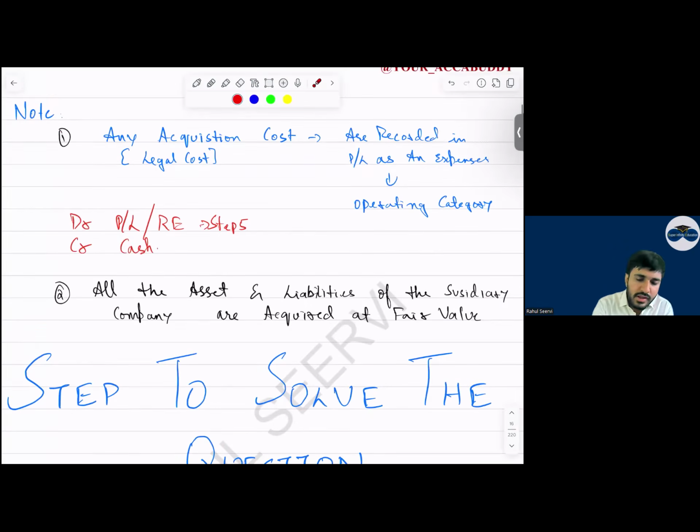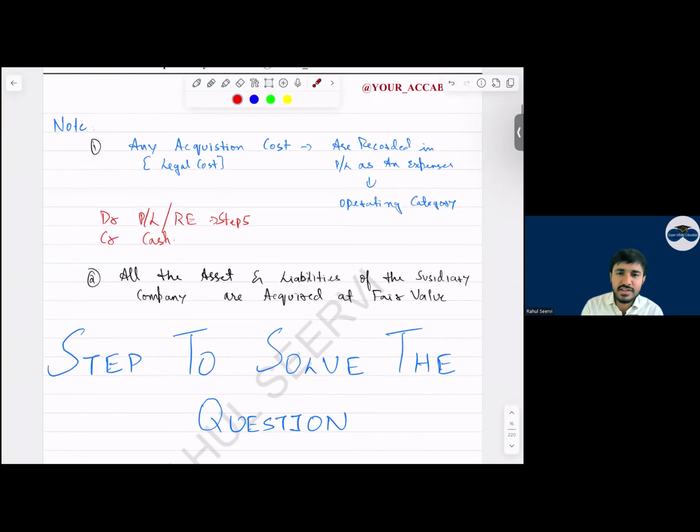Now, everyone, if any acquisition cost is there, can I say this is an expense? If any acquisition cost is there, this is an expense we recognize in P&L under operating category, but in the balance sheet we adjust it in retained earnings. Yes, sir. So with this, your purchase consideration is done.